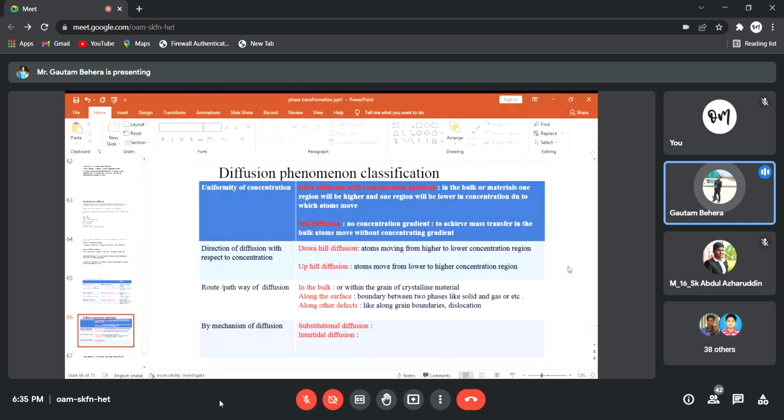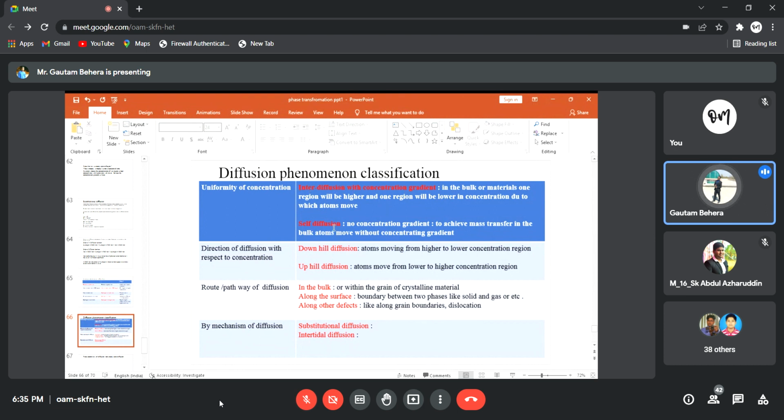Okay, diffusion phenomenon classification. So the first kind of phenomenon is uniformity of concentration. In this concept, one is called interdiffusion with concentration gradient, one is called self-diffusion. So what is interdiffusion with concentration gradient? It is very simple. Interdiffusion in concentration gradient means in a particular bulk of a material, one region will be at higher concentration, another region will be at lower concentration, right? So obviously atoms move from higher concentration region to lower concentration region. That you can call interdiffusion with concentration gradient.